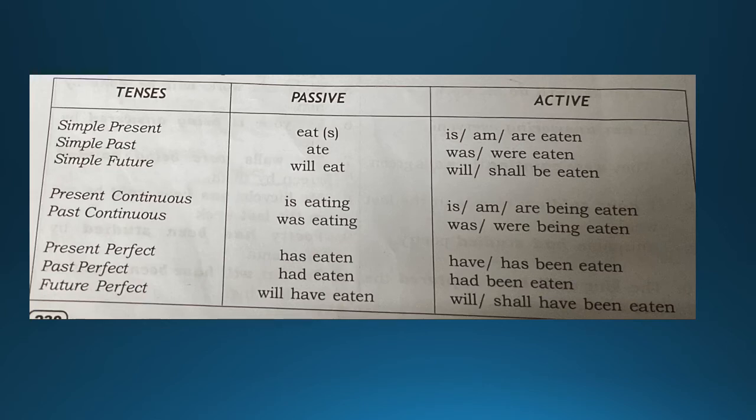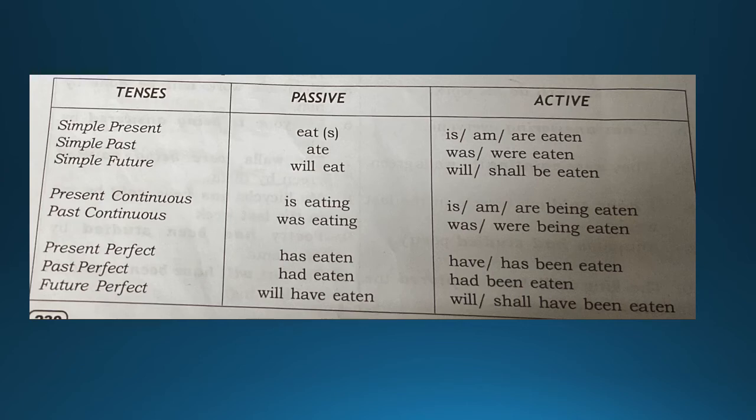Let us learn from the tenses form. Simple present tense, simple past tense, simple future. From passive to active, what are the changes we do over here? For example, passive, we will be writing eat or eats. The passive form would be is, am or are eaten. Now simple past you would be having ate, and was, were eaten. Got it? The next future, will eat, and will, shall be eaten. When it is future, you will be having the word be coming up over there.